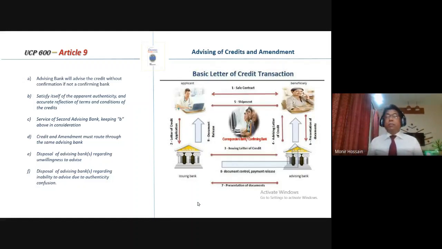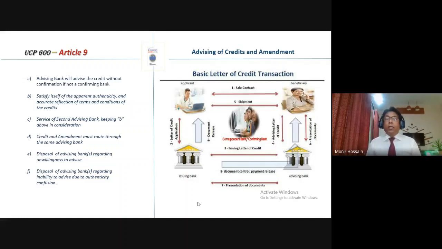If an advising bank advises a letter of credit, then the issuing bank must route the amendment and further correspondence through that advising bank. It is for uniformity, because the beneficiary is usually accustomed to the bank from which it received the letter of credit, and in most cases that bank is the bank of the beneficiary.